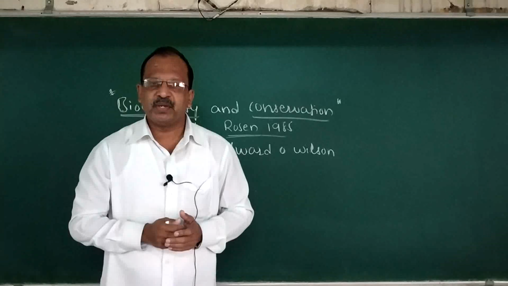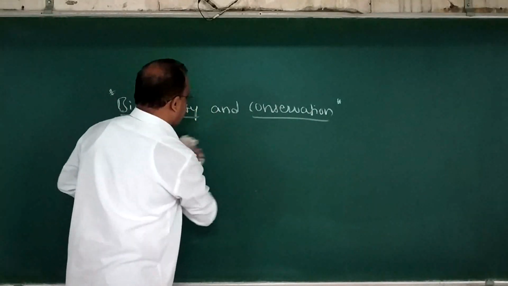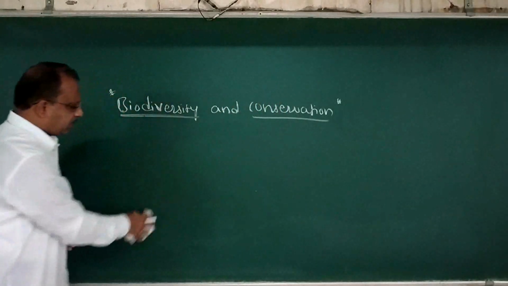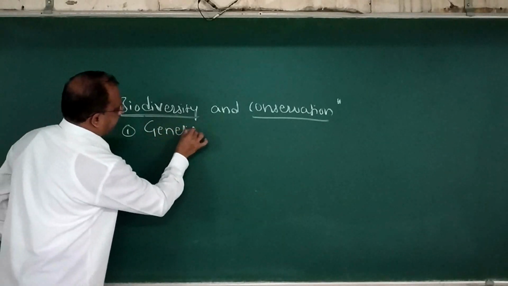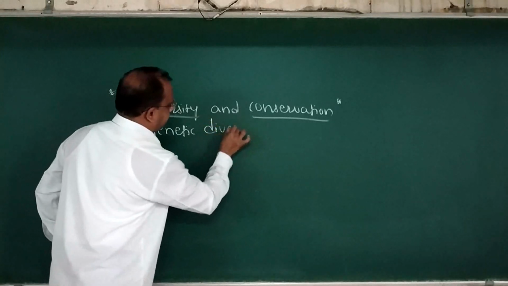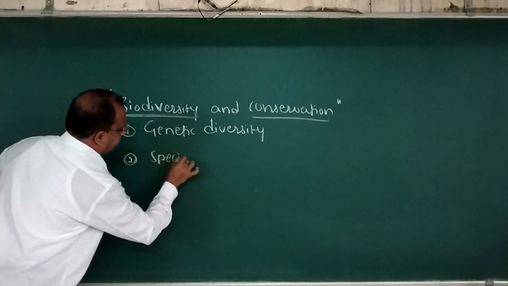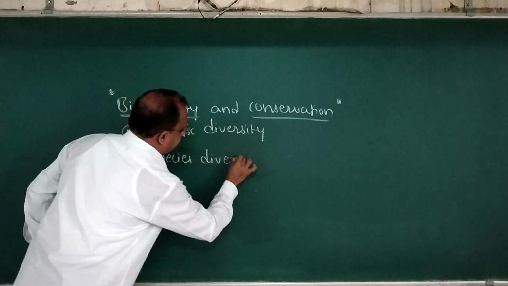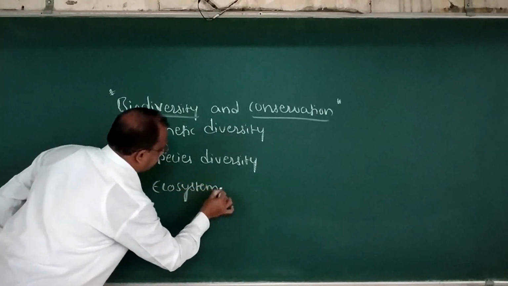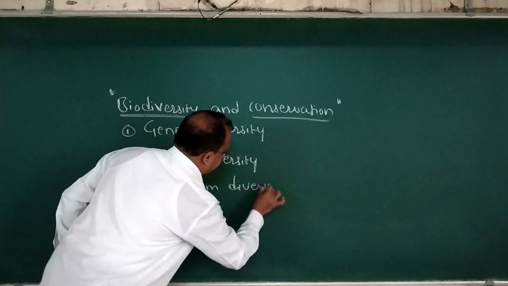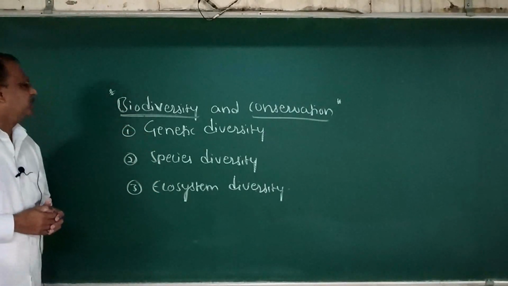Next is levels of biodiversity. There are 3 levels of biodiversity.